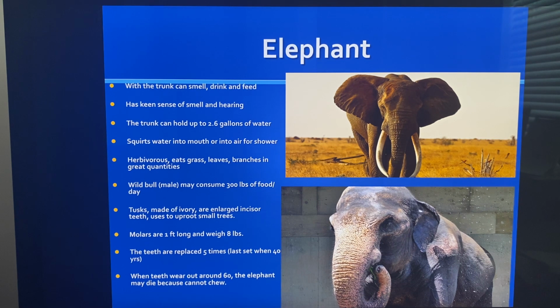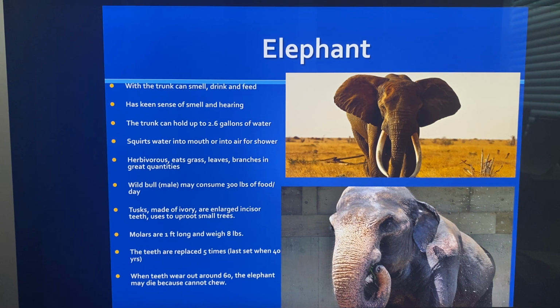It's a herbivore, which means it eats grass, leaves, and branches in very large quantities. The wild bull male, they call the male the wild bull, may consume 300 pounds of food a day. Just think if you had to eat 300 pounds of vegetables. That'd be quite a deal.